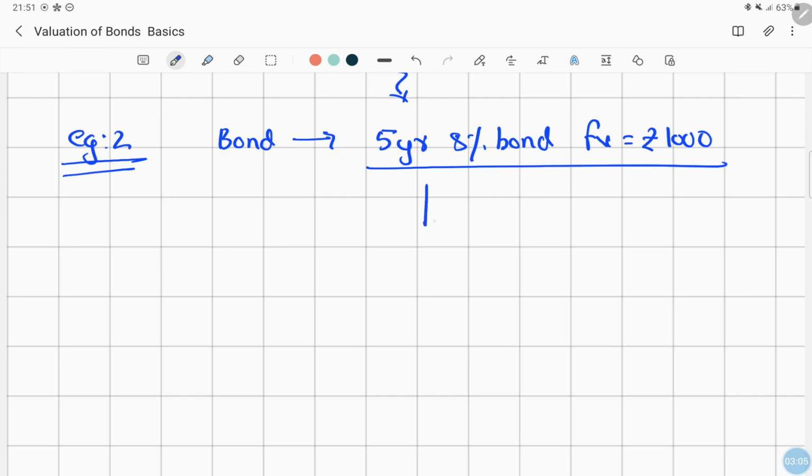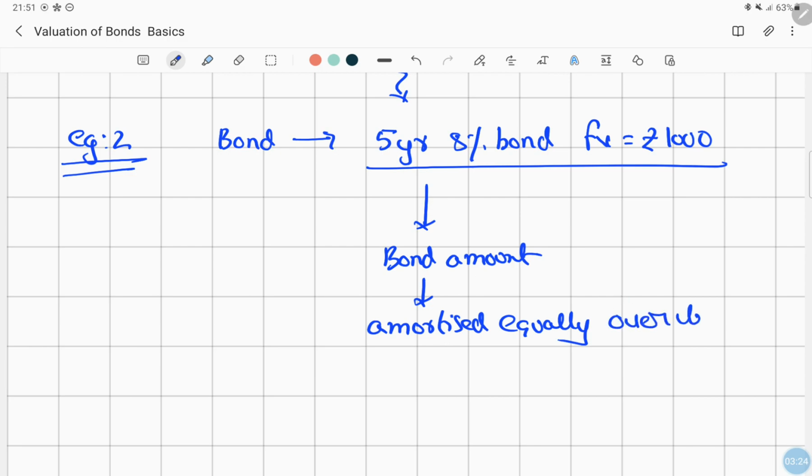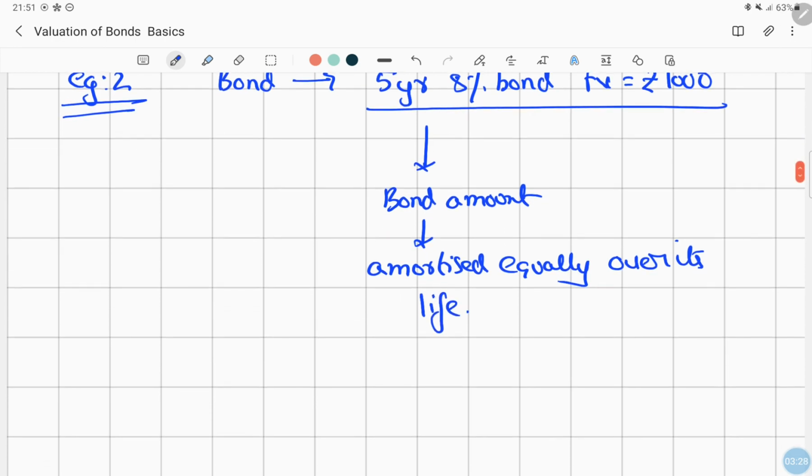Suppose the bond amount is amortized equally over its life. So how will it work?